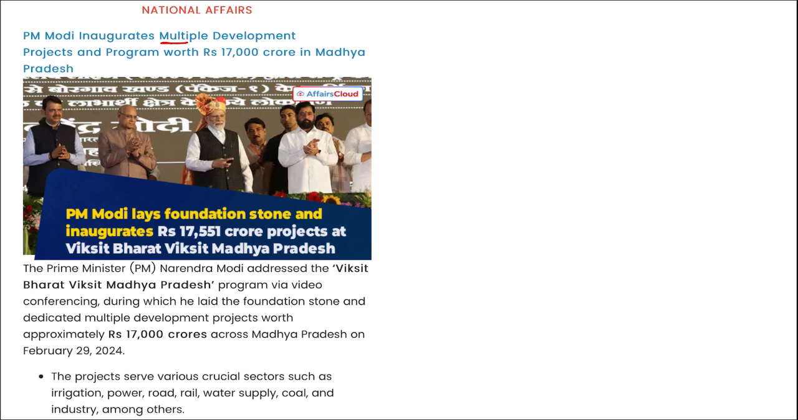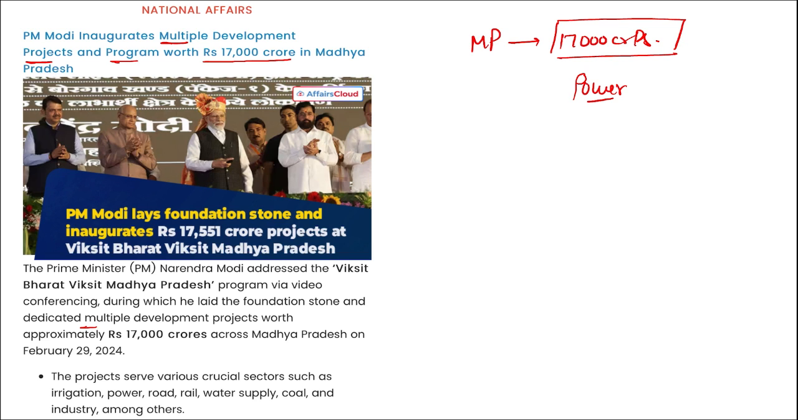PM Modi inaugurated multiple development projects and programs worth 17,000 crore rupees in Madhya Pradesh. Right? 17,000 crore rupees. This was via video conferencing. That means it was through a virtual method, and during which he laid the foundation stone and dedicated multiple projects worth 17,000 crore rupees across Madhya Pradesh. These projects will include power, coal projects, road related projects, rail sector projects, water supply projects, right, and various other industry related projects.